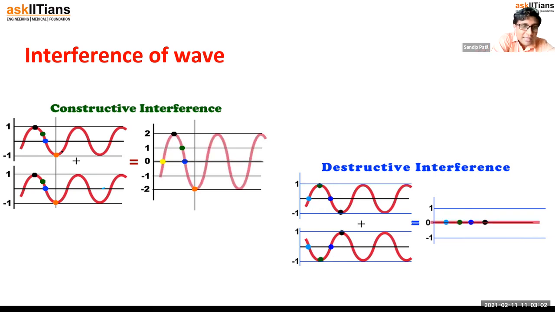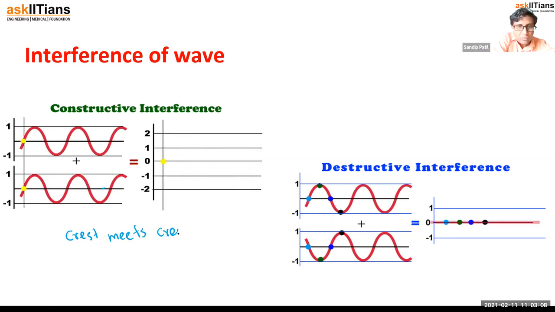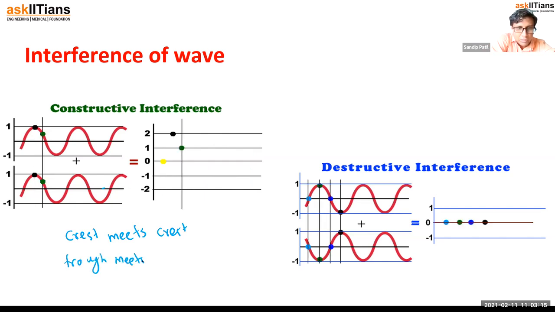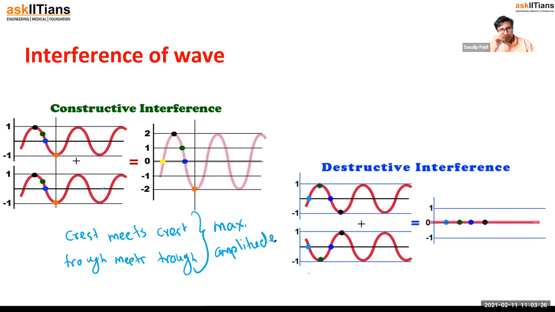So what I can say is, crest meets crest or trough meets trough, it gives us maximum amplitude. Crest meets crest and trough meets trough, we get the maximum amplitude, that is called constructive interference.